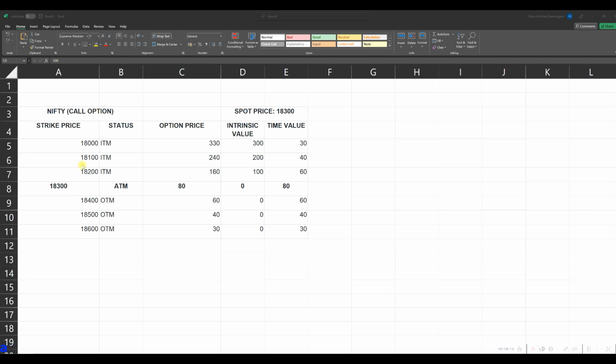Okay. Next, for 18,100 ITM, the option price is 240. Here the intrinsic value is 200, so the rest, 40, is the time value for the 18,100 call. Next is the 18,200 ITM call option.